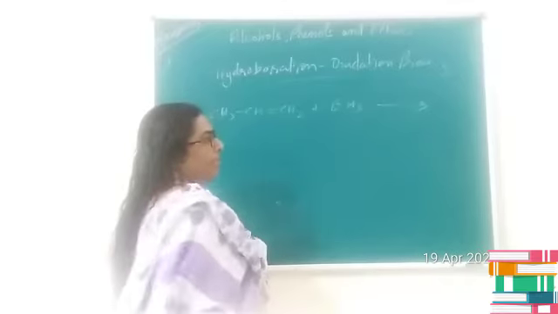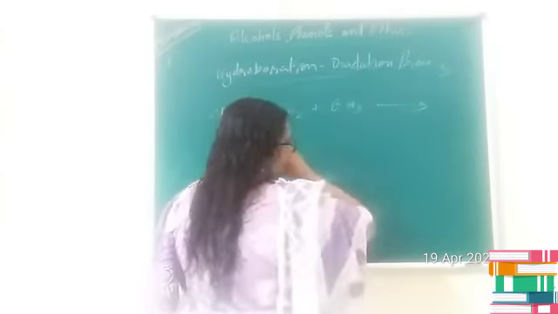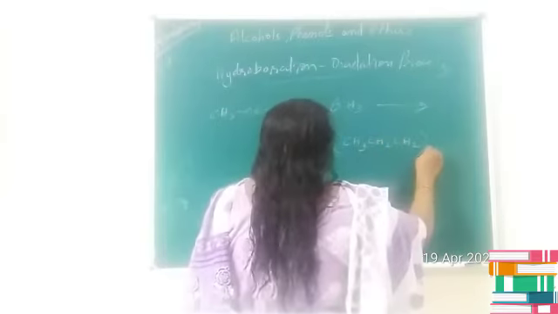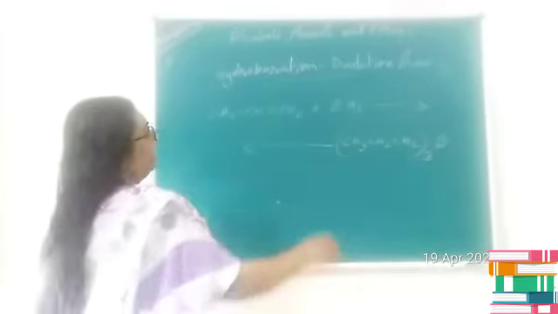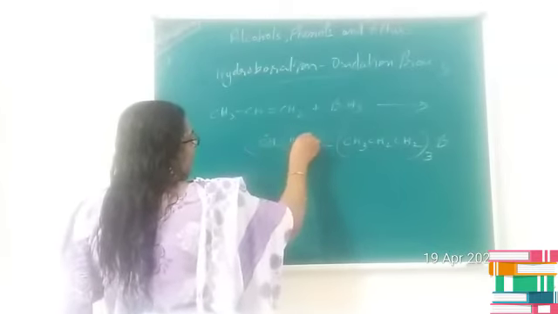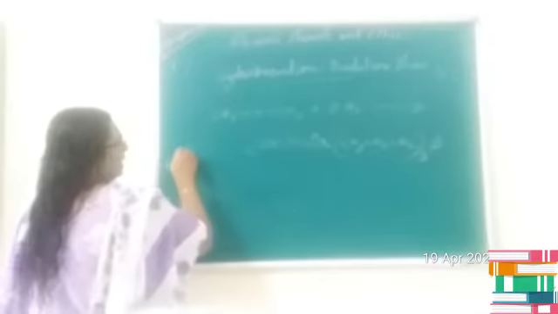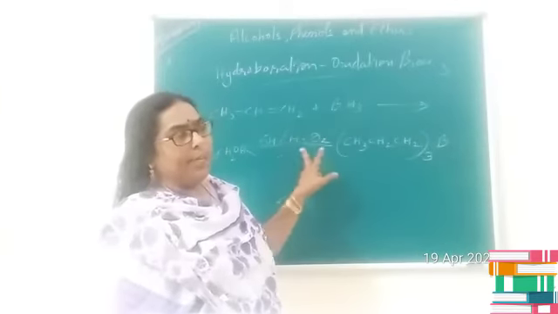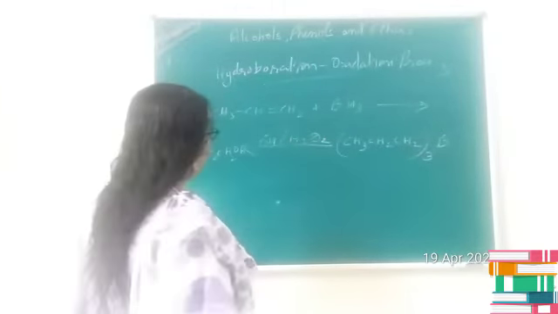Propene reacts with the diborane and produces trialkyl borane, (CH3CH2CH2)3B, and this further undergoes oxidation in presence of basic hydrogen peroxide and results in the formation of alcohol. Is it clear, children?